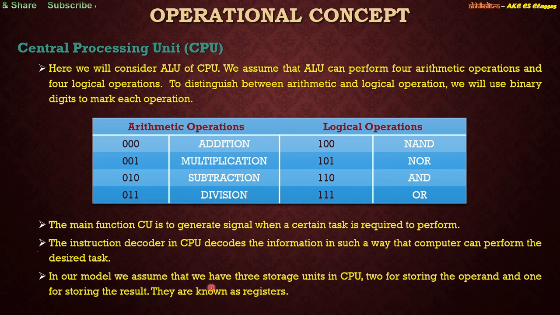Now in our model we assume that we have 3 storage units. Since we are considering a very hypothetical computer, whatever assumptions we make for our computer are just an instance for you to understand how the operation is done inside a computer. So we are assuming that there are 3 storage units in the CPU, 2 for storing the operands and 1 for storing the result. Obviously you are storing some short-term results, and they have to be registers. So these two registers are required for storing the 2 different operands that you want to perform the operation between. And when you perform the operation and you want to store the result somewhere, you have to store it in